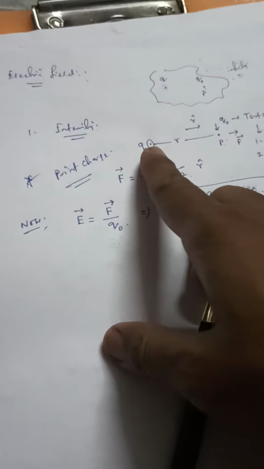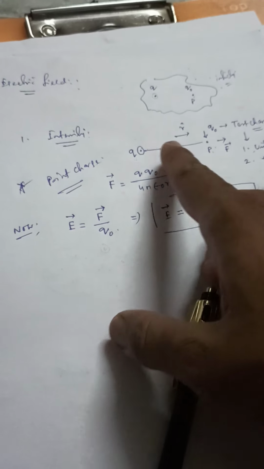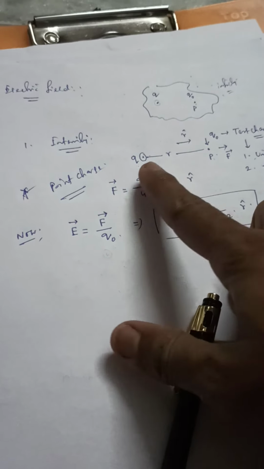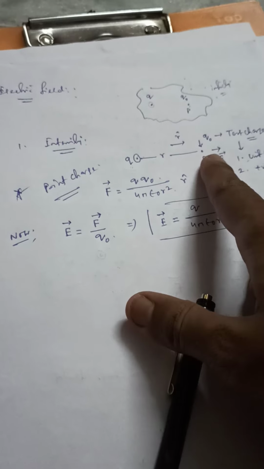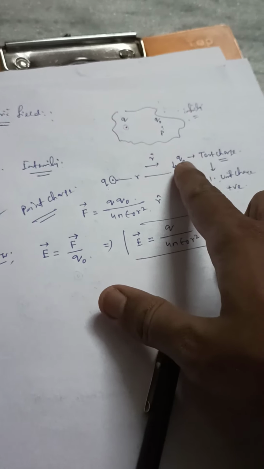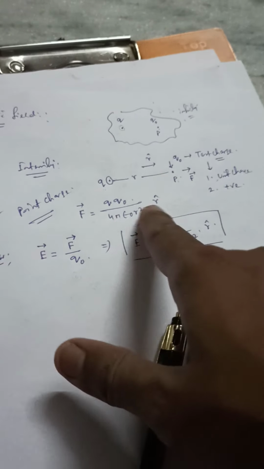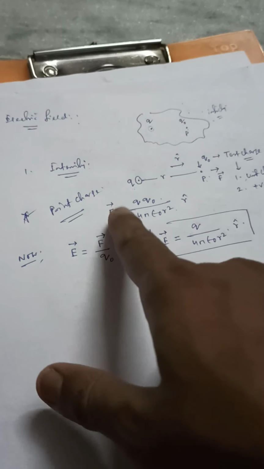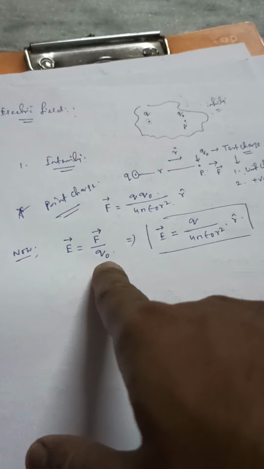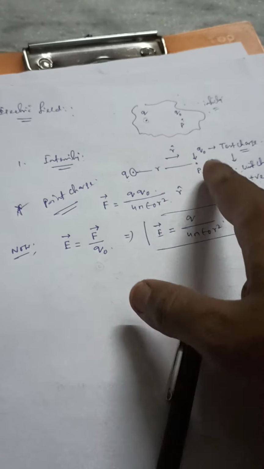Simple idea: you are placing a point charge, and at a distance small r at the point P, how much amount of field is there? To calculate that, your q naught is placed. You have to see it as an imaginary process. You are placing a q naught, then some force is acting between them, then that force divided by the charge placed is the value of field intensity at that point.